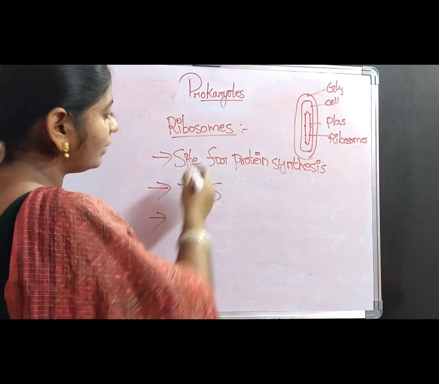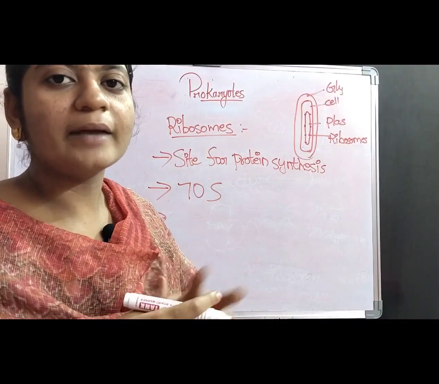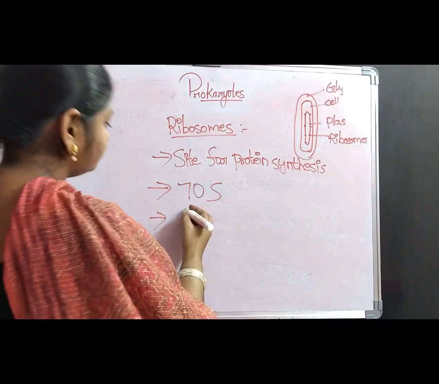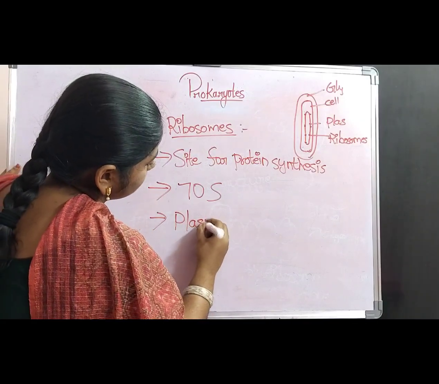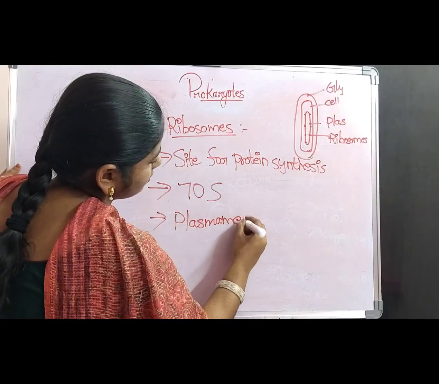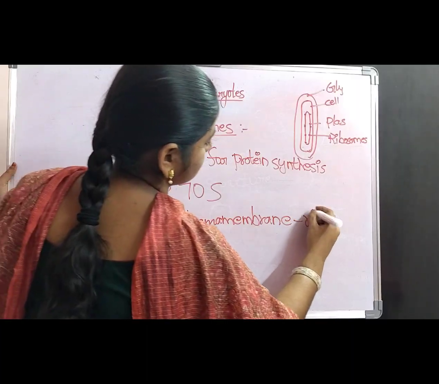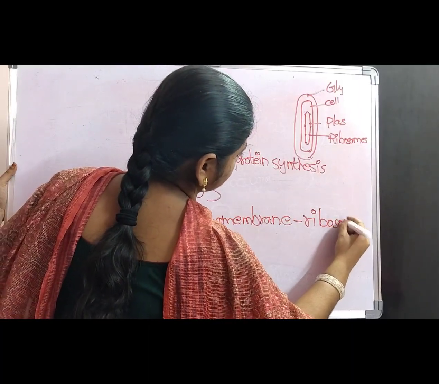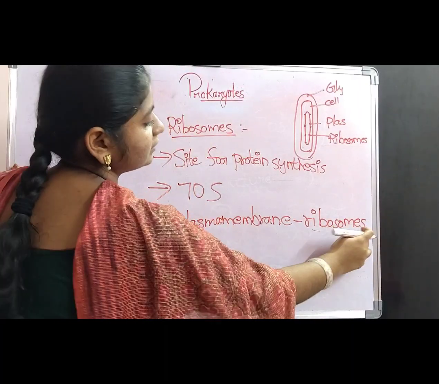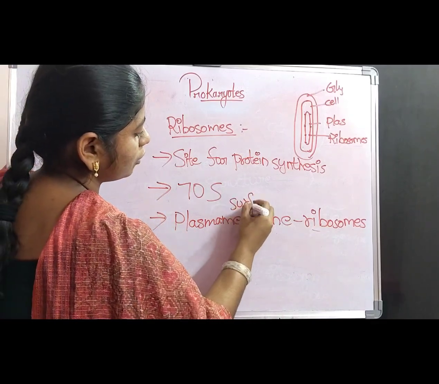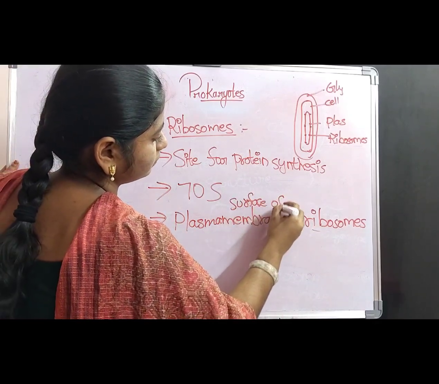And also, where are these ribosomes present? The ribosomes are present on the surface of the plasma membrane. So, the plasma membrane surface is the site for the ribosomes. So, where are the ribosomes present? The ribosomes are present on the surface of the plasma membrane.